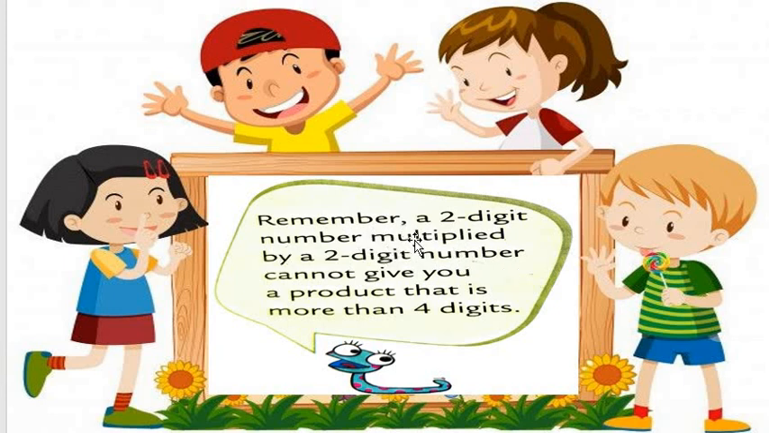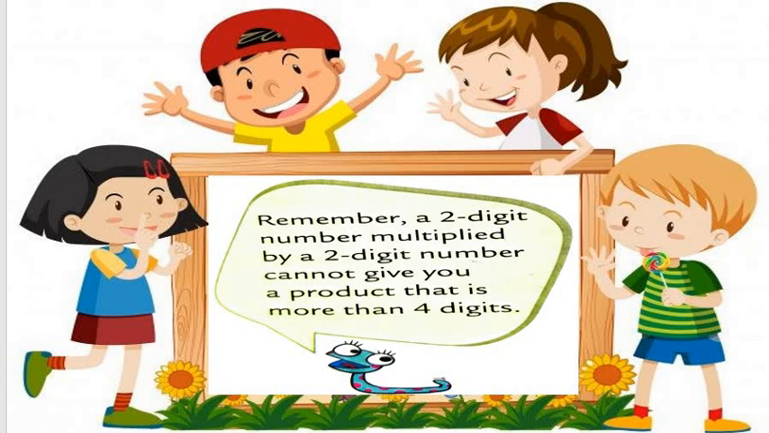A 2-digit number multiplied by a 2-digit number cannot give you a product that is more than a 4-digit number. Whenever we solve 2-digit multiplication, 2-digit multiply, we always get a product within 4 digits, not more than 4 digits. I hope you all understood what I am telling you. Remember, a 2-digit number multiplied by a 2-digit number cannot give a product that is more than 4 digits. Understood all students? You must write it in your book.